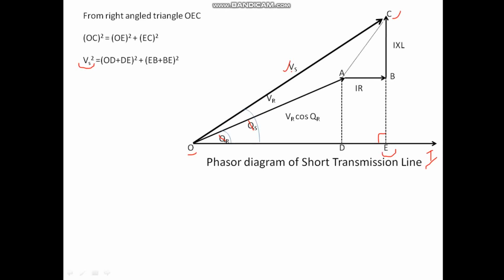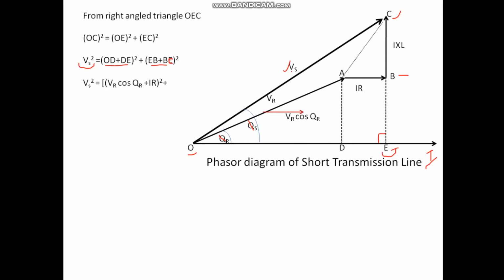OE is OD plus DE, plus EC is what? EB plus BC, it has to be BC, right?